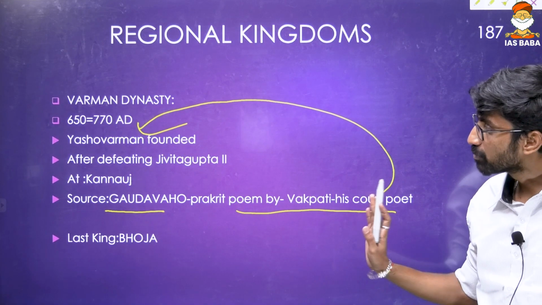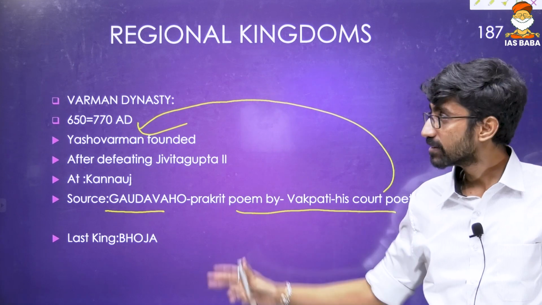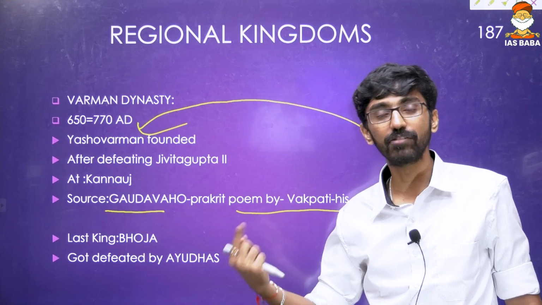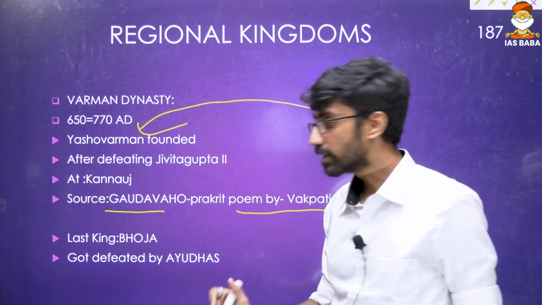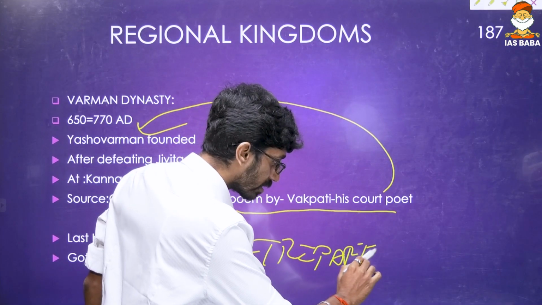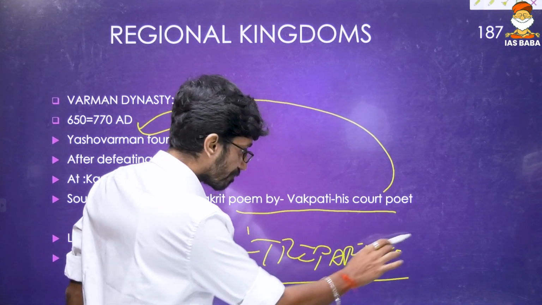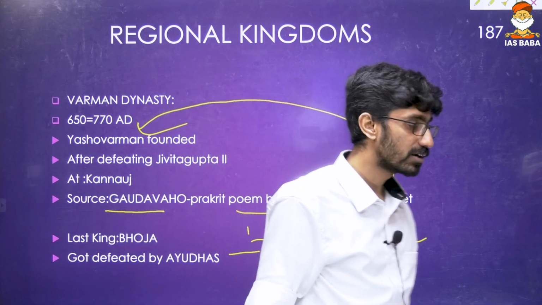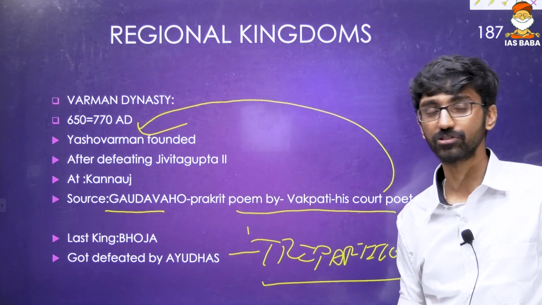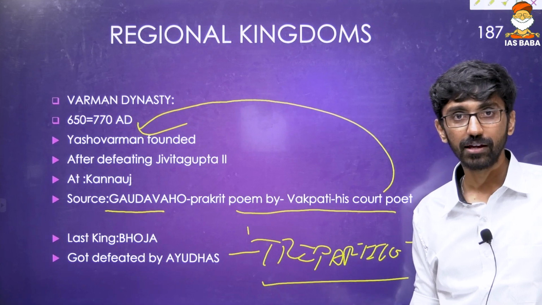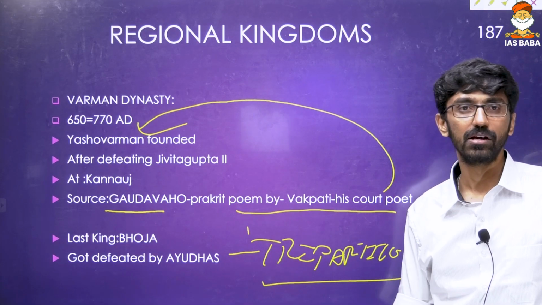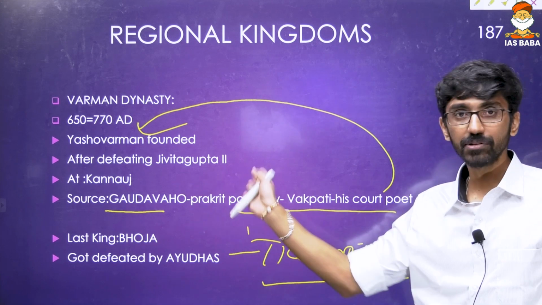The last king of this small dynasty was Bhoja, and later this dynasty was replaced by the Ayudha dynasty. And who are these Ayudhas? Indra Ayudha, Chakra Ayudha, Vajra Ayudha. They were there during the time of the tripartite struggle between Gurjara Pratiharas, Rashtrakutas and Palas. The Ayudhas were also part of that tripartite struggle because they were very weak rulers, and Rashtrakutas, Palas and Gurjara Pratiharas wanted to replace the Ayudhas. These are regional kingdoms which are there in answer options.